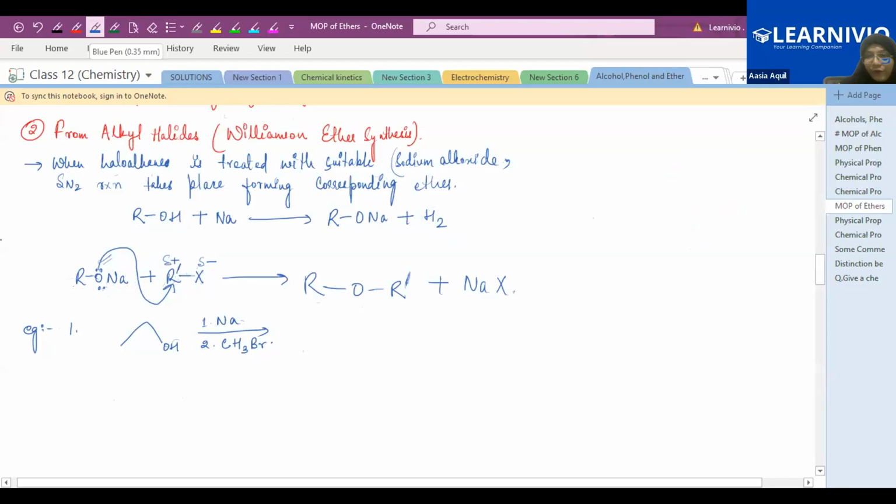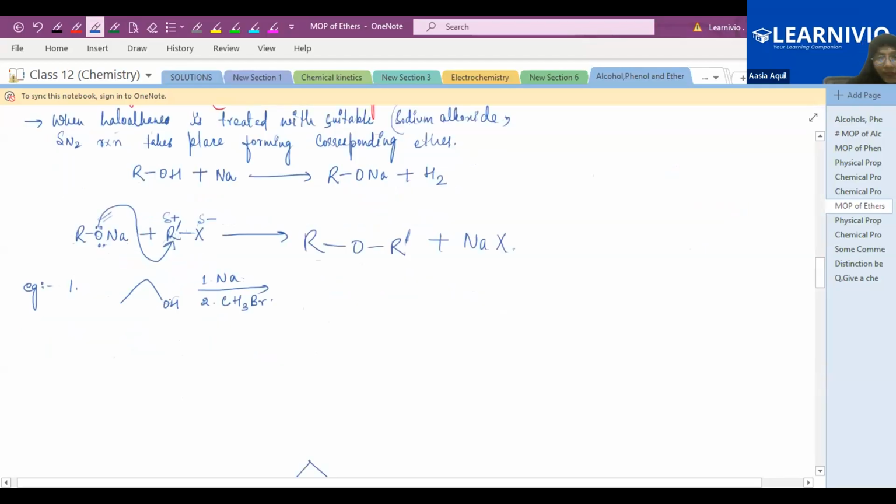One question, I will do it for you, and I will give you some questions too, which you will solve. Suppose this is your alcohol, right? So the first step is when alcohol is treated with sodium. When alcohol is treated with sodium in the first step, this hydrogen will be replaced by this Na and you will get C2H5ONa, sodium ethoxide, plus H2. No need to write the H2, it is just a byproduct.